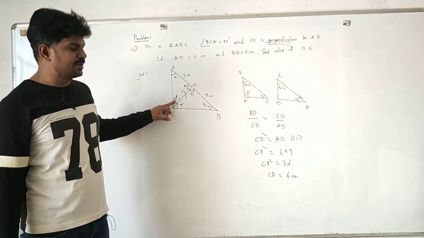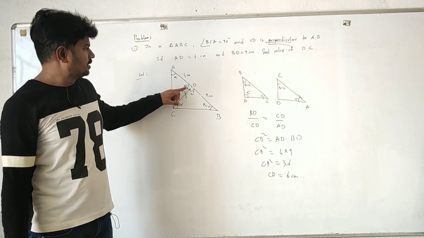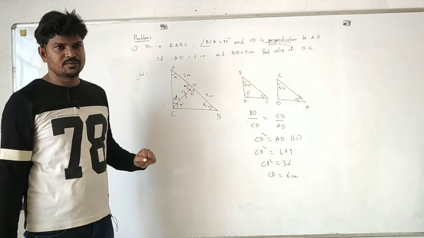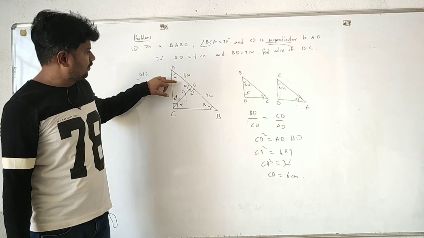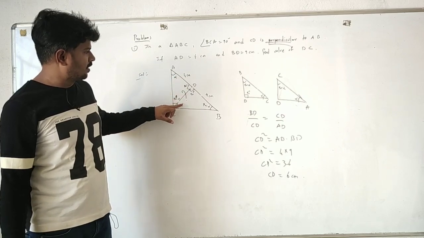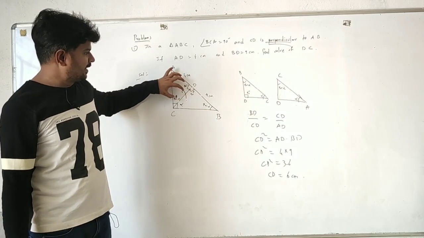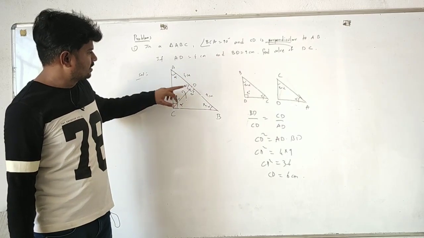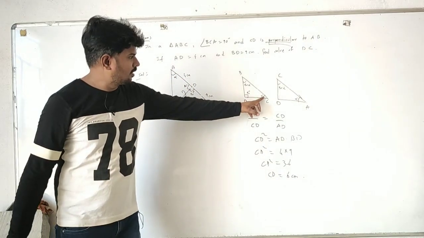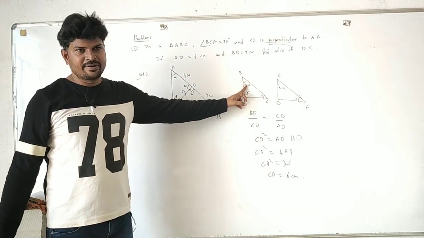Similarly, we assume this as 90 minus alpha. Okay, so this is 90 degrees, remaining is alpha here. Now the order is alpha, 90, 90 minus alpha. Here also alpha, 90, 90 minus alpha. So write it in the same order. You can take any order, but I have taken the order alpha, 90, 90 minus alpha.